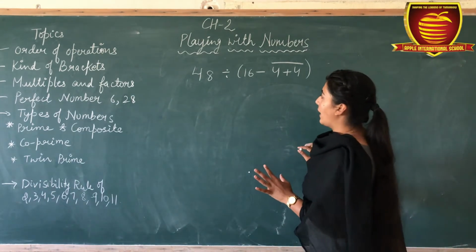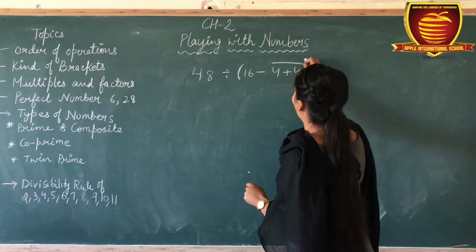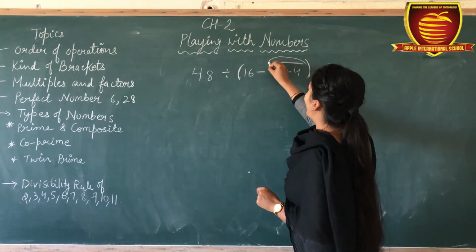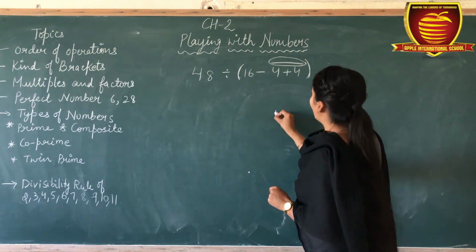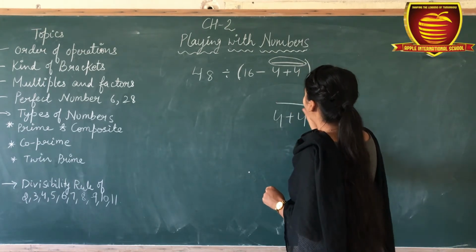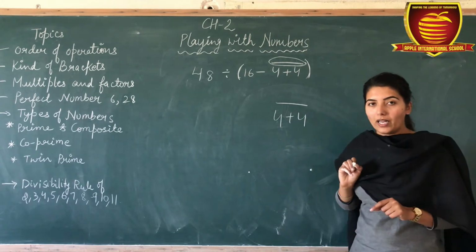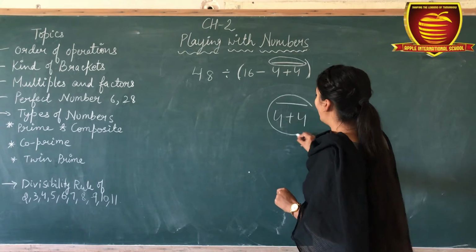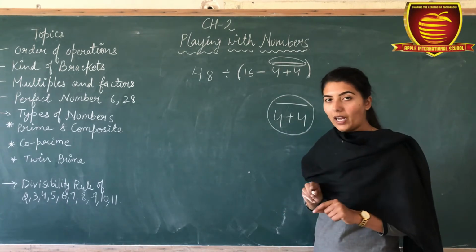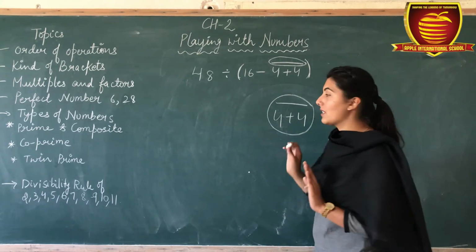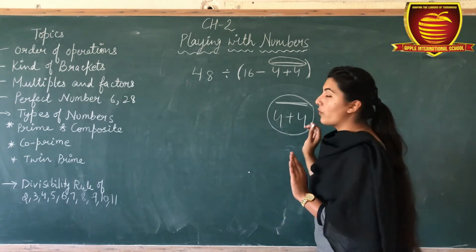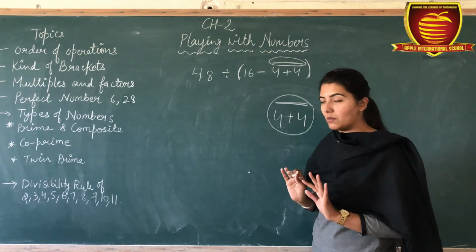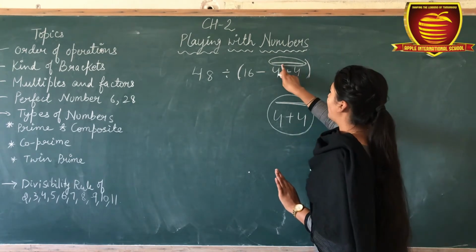According to BODMAS, we have to solve a bracket firstly. But you know that what is this? 4 plus 4 and here is a bar. It means firstly you have to solve this term. Any term that is containing a bar, firstly you have to solve that equation.